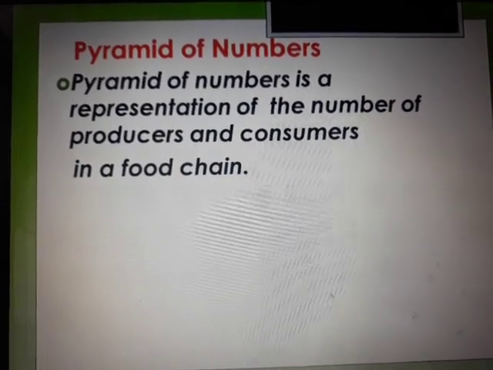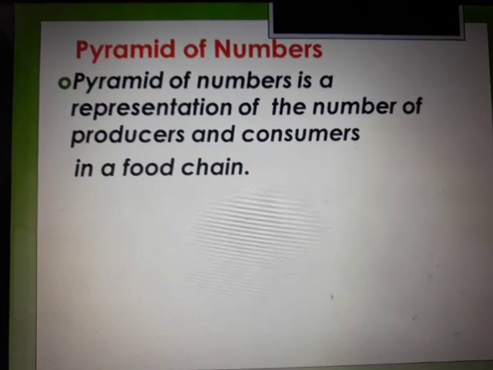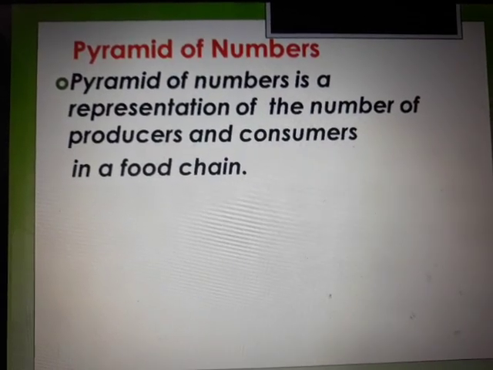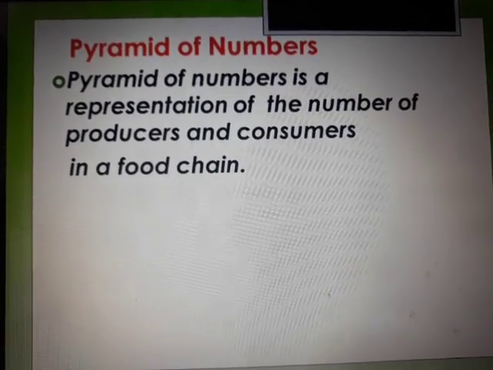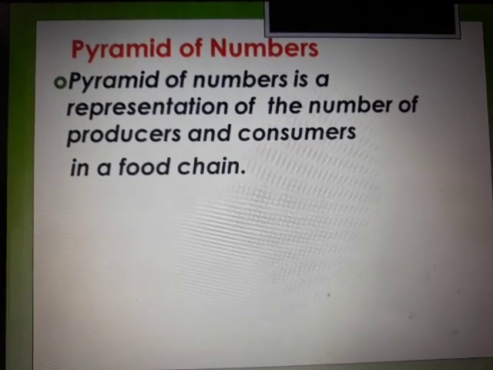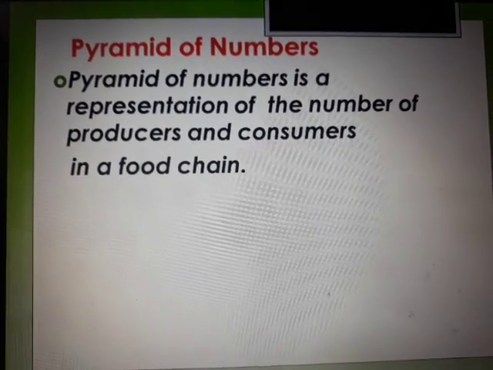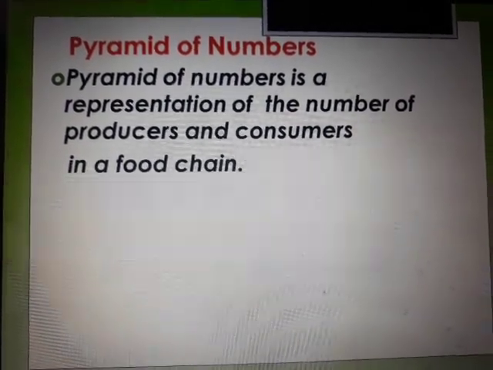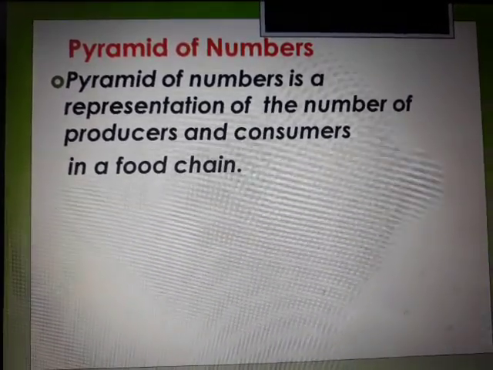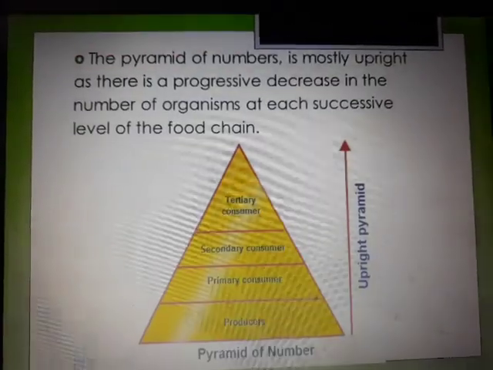What are the numbers of producers and consumers? For example, if you talk of pond ecosystem, how many fishes are there? How many plants are there? So it's going to talk about the plants over there, the number of plants, the number of fishes or the consumers over there. Okay, and it's in a graphical form.